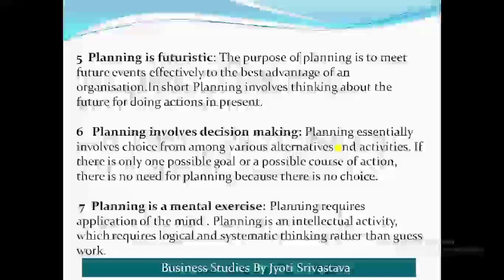Then the next characteristic is planning involves decision making. Planning essentially involves choice from among various alternatives and activities. If there is only one possible goal or a possible course of action, there is no need for planning because there is no choice. So for explaining this point, I am taking one example.